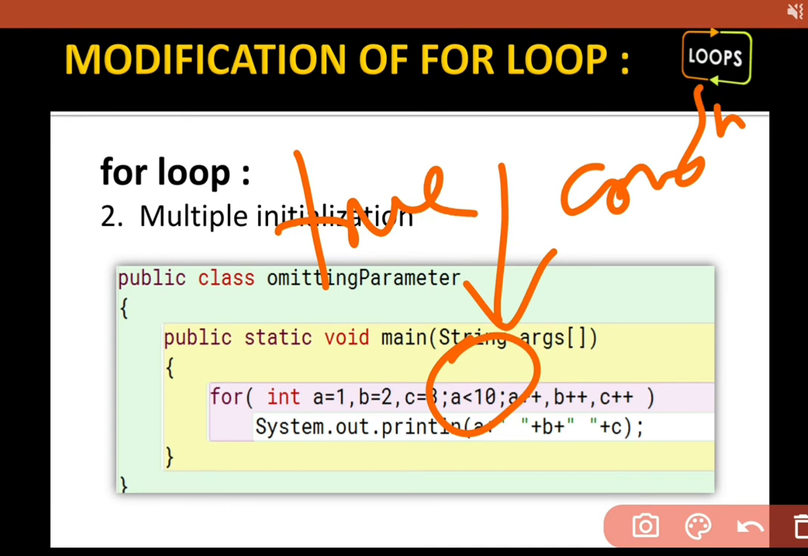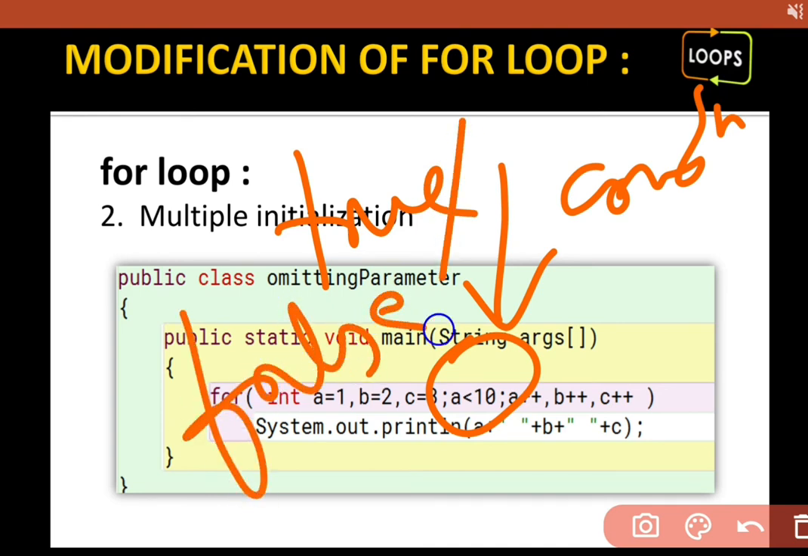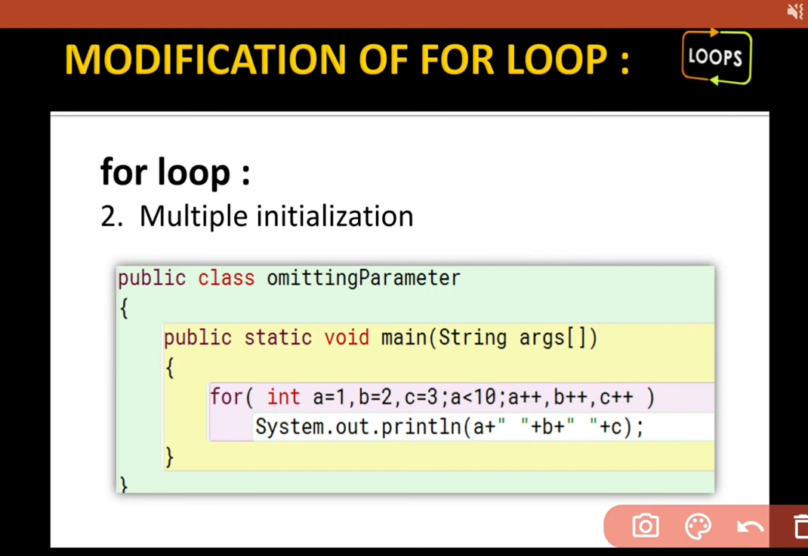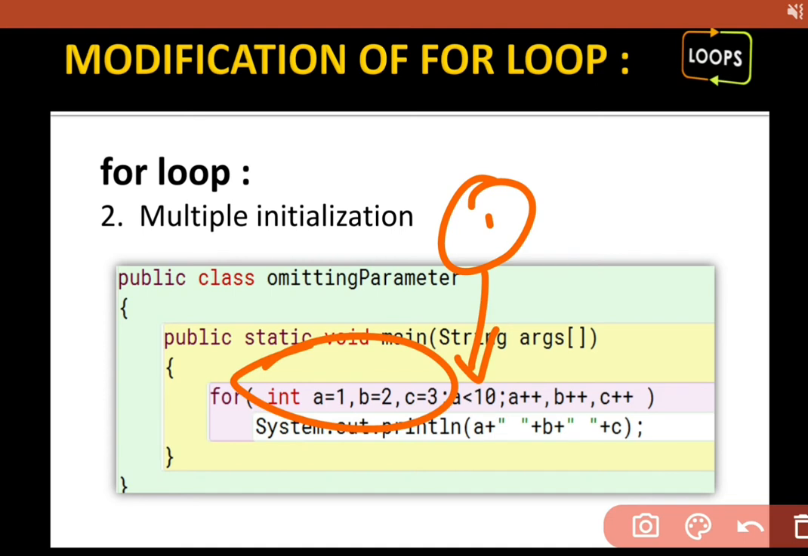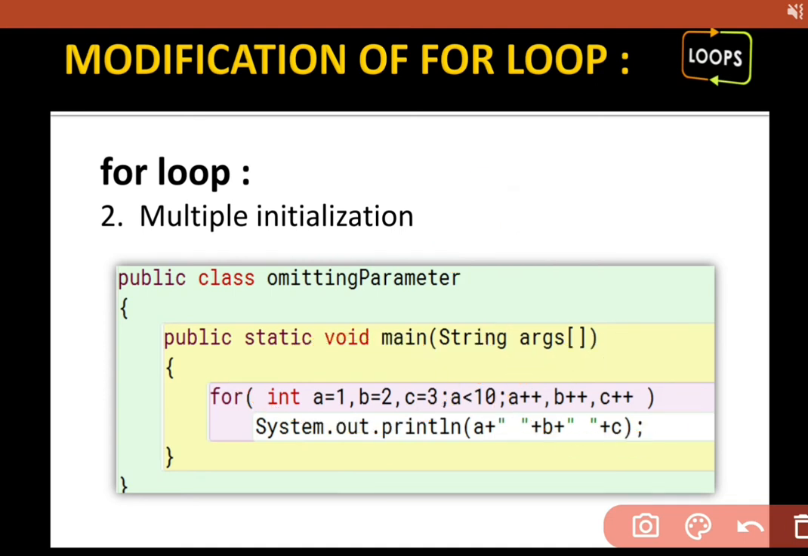Condition should be either true or false, not more than that. That's why we are having only one condition with us. But initialization, we can have any number. Increment, decrement, we can have any number. I'm writing int and then the variables by putting commas.